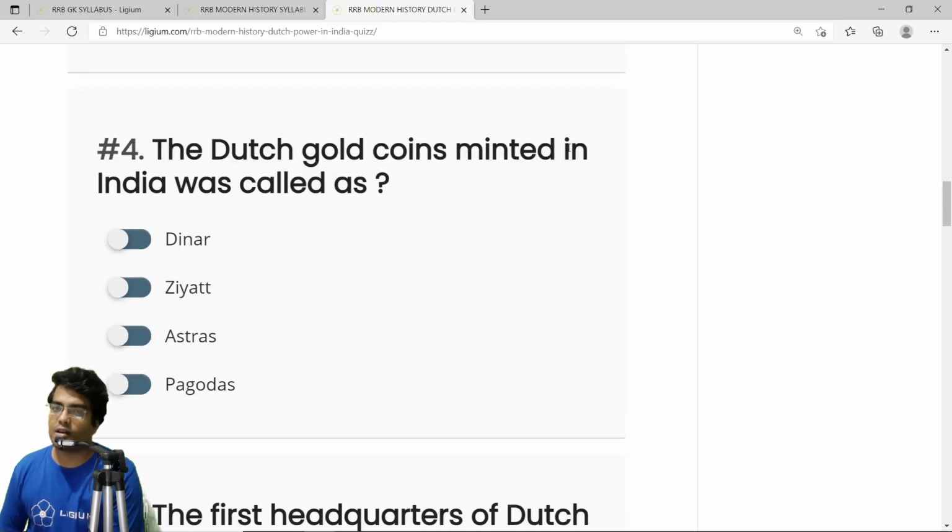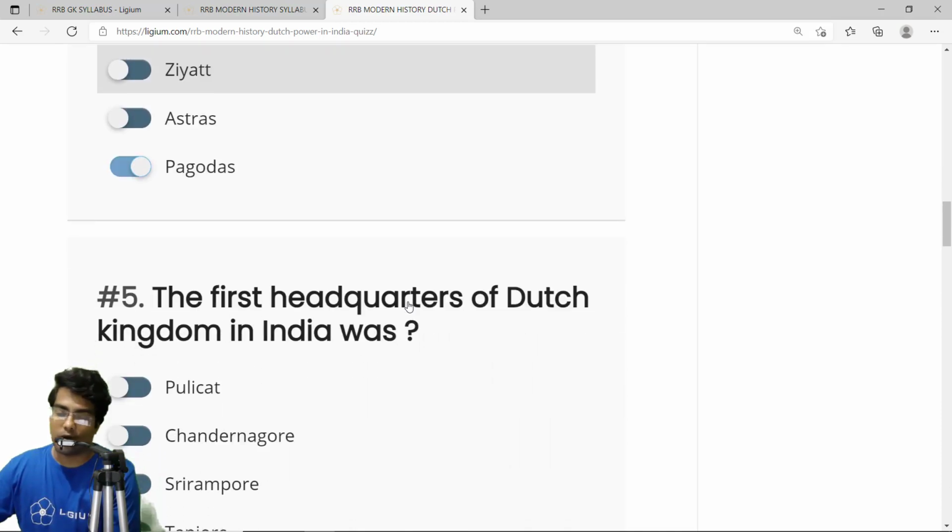The Dutch gold coins minted in India were called as. The Dutch went into the deep south and established a friendly relationship with the king of Chandragiri, a South Indian king, and he allowed the Dutch to mint their own currency. A dumb move. If you are an emperor or a king, you should never allow a foreign power to mint their own currency. This is a very bad idea. So the correct answer is pagodas. The Dutch were minting their own currency called pagodas in India. So the correct option is D, pagodas.